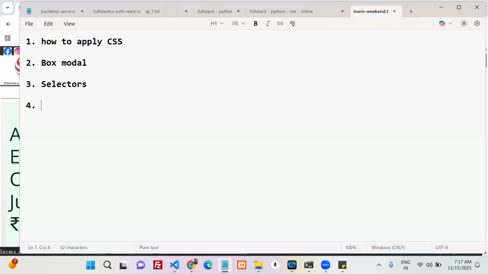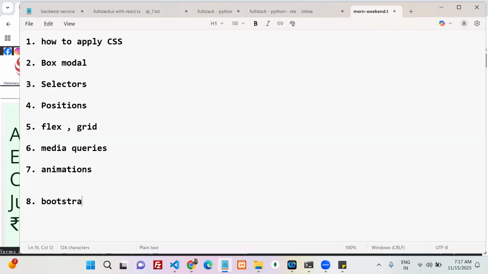The next one is positions. The next one is flex and grid. The next one is media queries. The next one is animations. The next one is bootstrap. Bootstrap we are going to discuss next weekend.